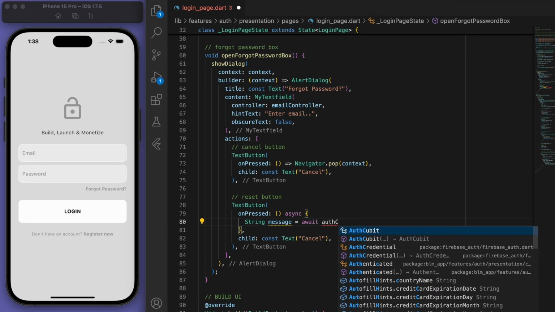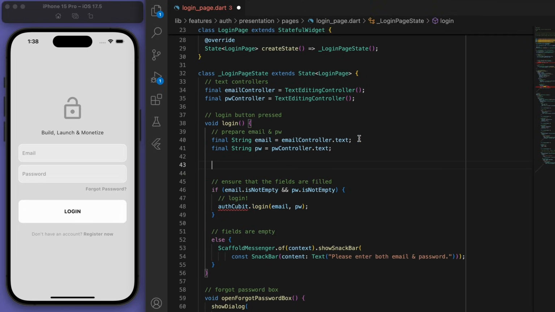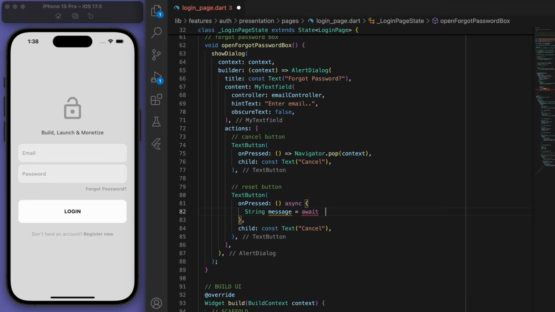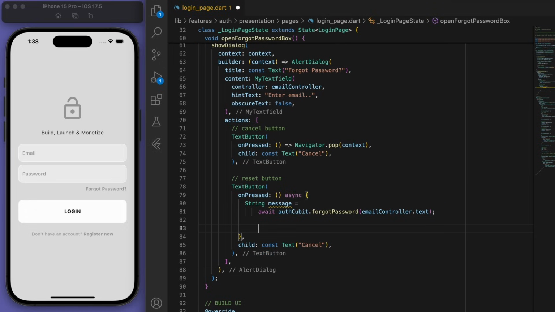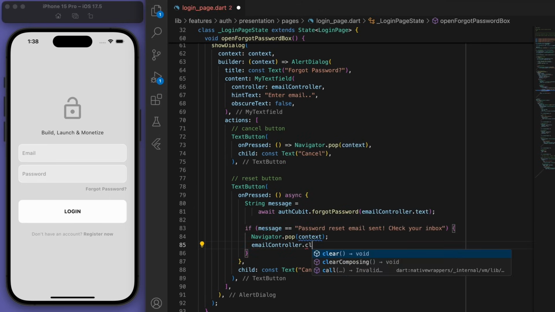And it looks like we don't have an auth qubit. I thought we created one earlier. Oh, we did, but it's in the login method. So just pull that out. There we go. Cool, so if the message is password email sent, check your inbox, then everything's all good. So let's just pop the box and clear the controller.